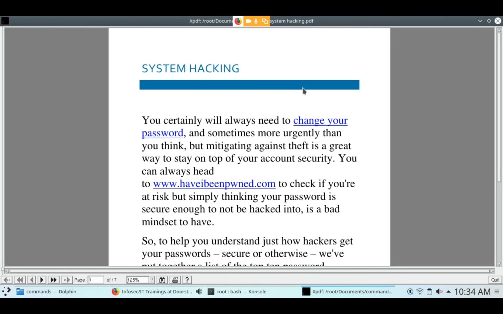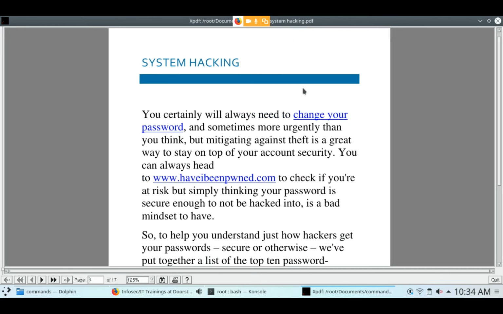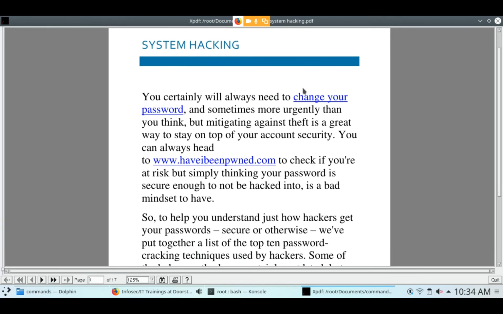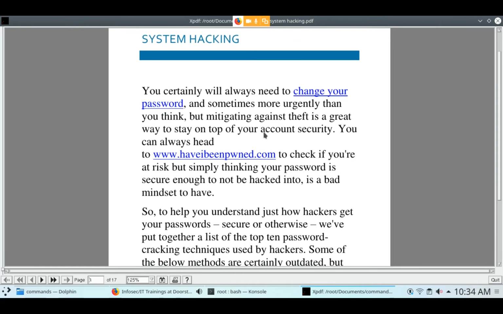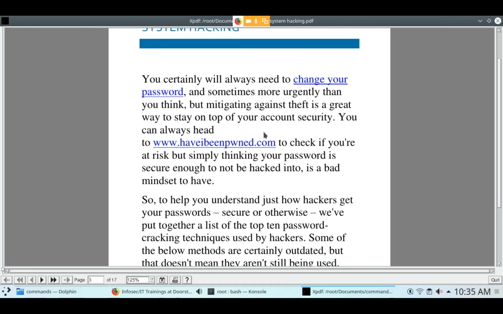Before starting this, you certainly know that if you want to change your password, sometimes more urgently, then you think about it. Simply thinking your password is secure enough not to be hacked is a bad mindset to have. If you are using a password like 123 or ABC, any simple password, then it is very easy to crack.